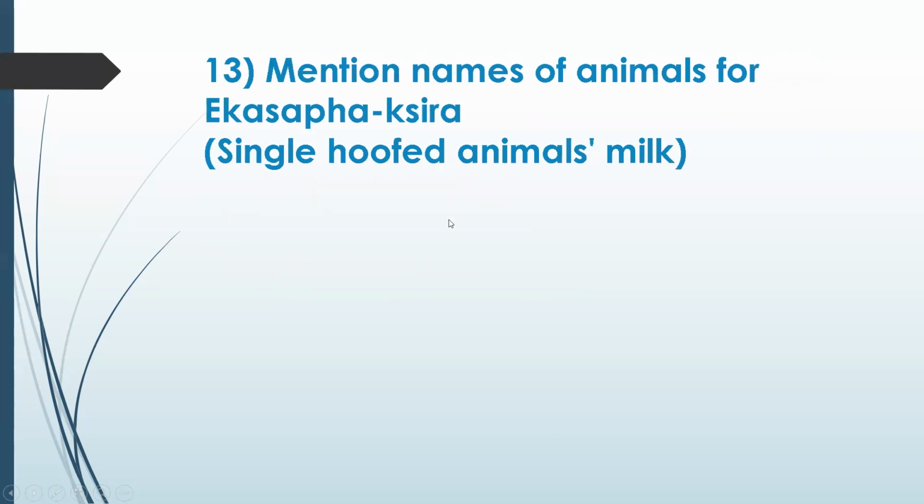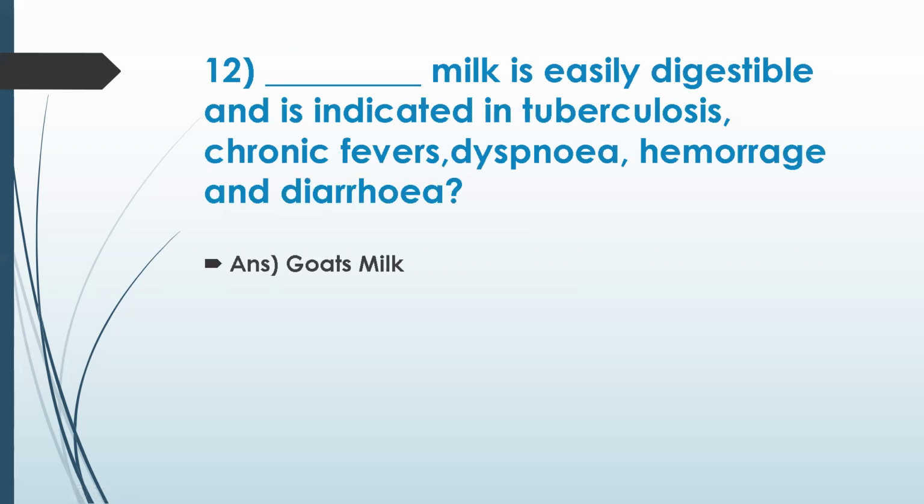Let's go to the next one. Mention the name of animals for Ekasafa. Sir, one more minute, sir. Previous page. Horse. Yeah, tuberculosis is a condition where water is filled in the lungs. So for that, it should be treated with katu and kashaya rasa. So that's where goat's milk qualities are, I guess. Okay. Yeah, and I think goat's milk is a little hot in potency, I suppose, because it drinks less water. Yes.